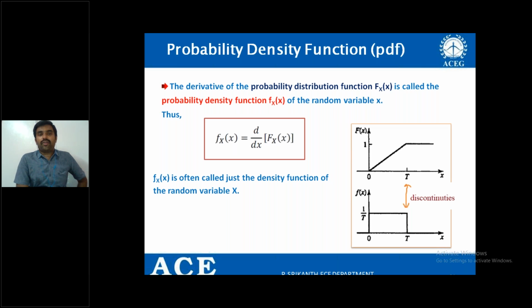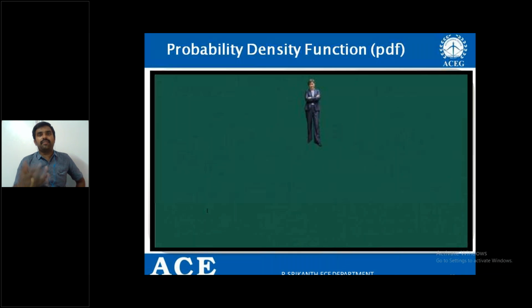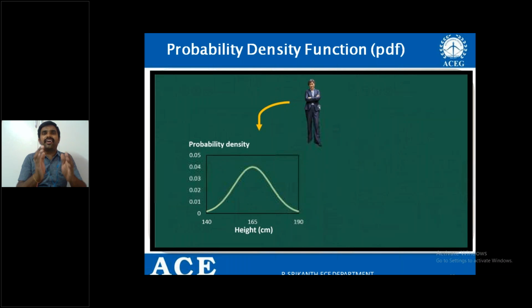Small fx of x is often called just the density function of the random variable. We can call it either the probability density function, or even just the density function of the random variable, right? And a simple example to explain the density function: in a company, I am taking the data of female candidates' height.